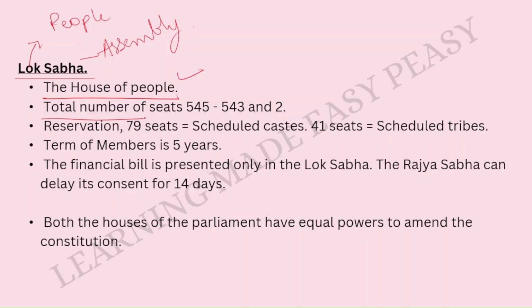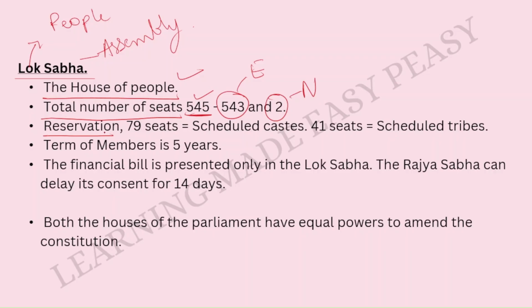The total number of seats in the Lok Sabha is 545. Please remember this. Of the 545, 543 people are elected. They are the elected representatives. And 2 people are nominated. So they are the nominated representatives.